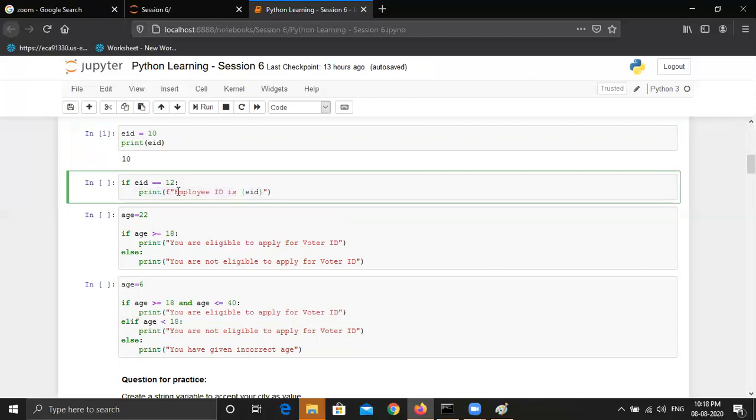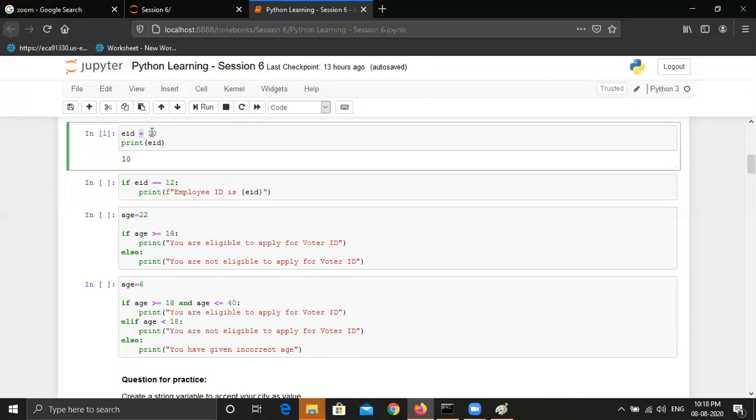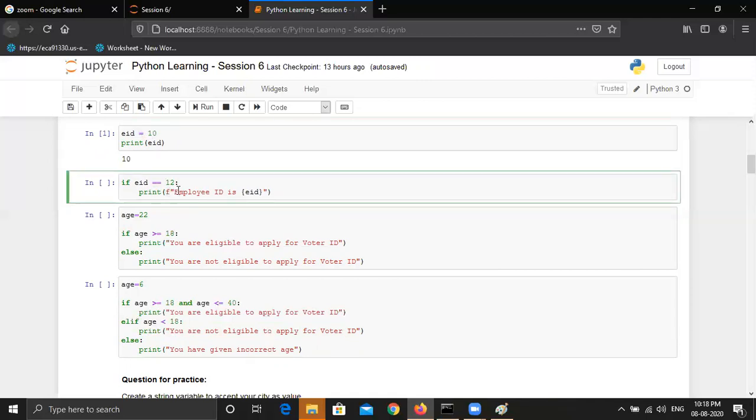And I hope you remember the F string. That's why I told you to practice and revisit all the concepts from the last 5 sessions, because all of those concepts will be used here. As you can see, this is the comparison operator, this is the assignment operator, this is the F string. We already discussed them in past sessions. If this condition is true, then only it will print this statement, and you can see that this is indented inside the if block.